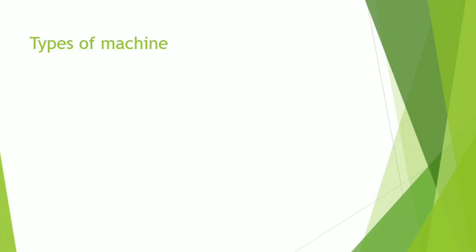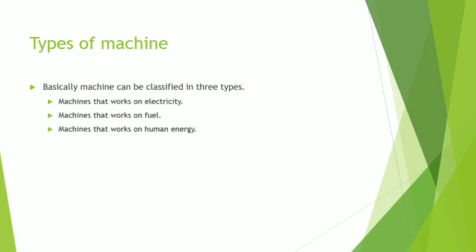Now let's learn about types of machines. What are we going to learn? We are going to learn about types of machine. Basically, machines can be classified in three types. Machines that work on electricity.